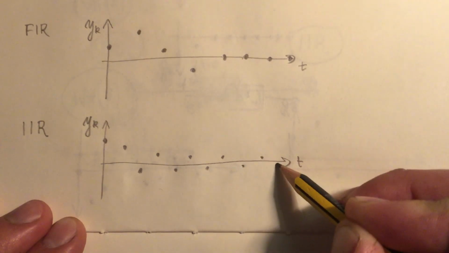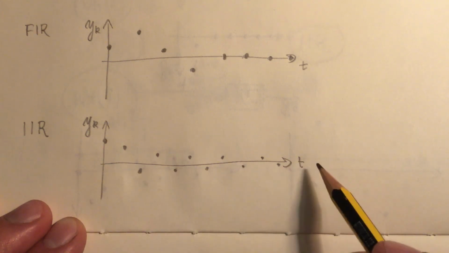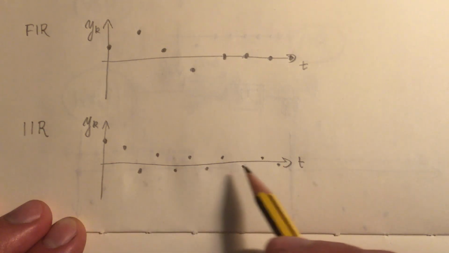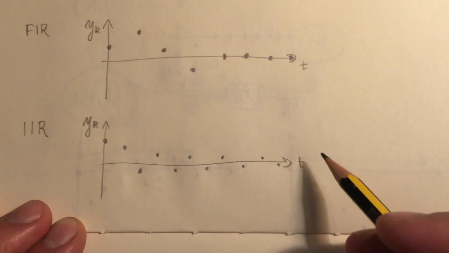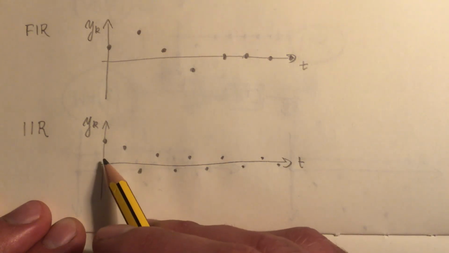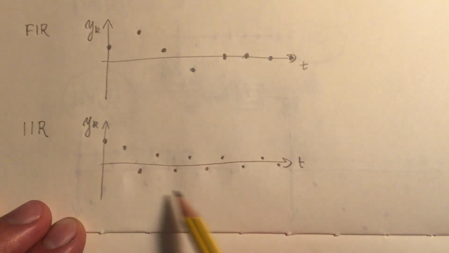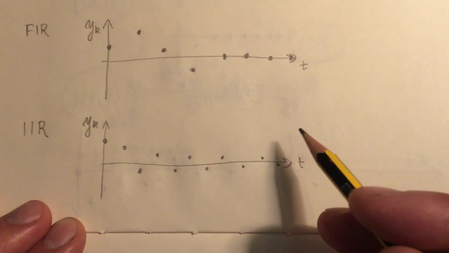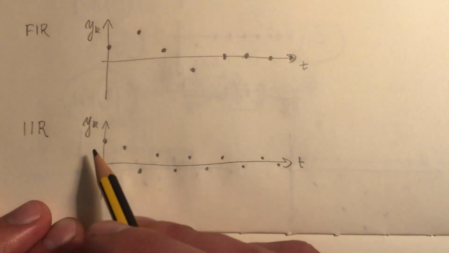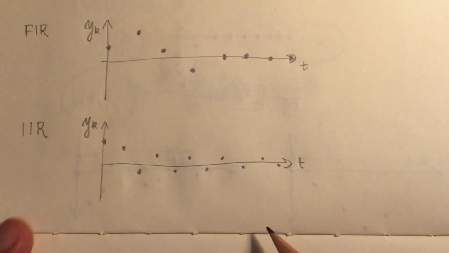The impulse response does tend to 0, but only asymptotically. There is no period of time after which the response always becomes 0. Still, this system with this response is stable because its impulse response tends to 0.